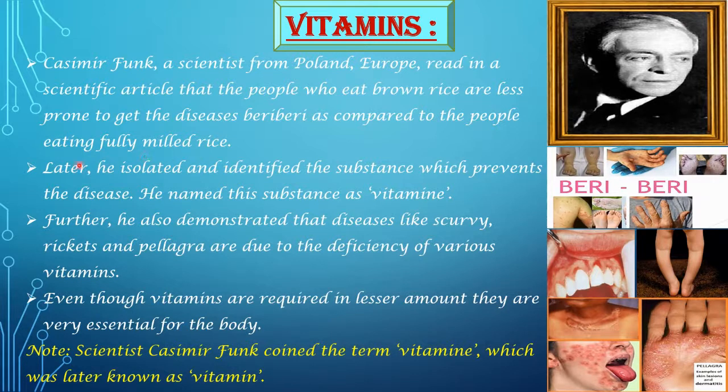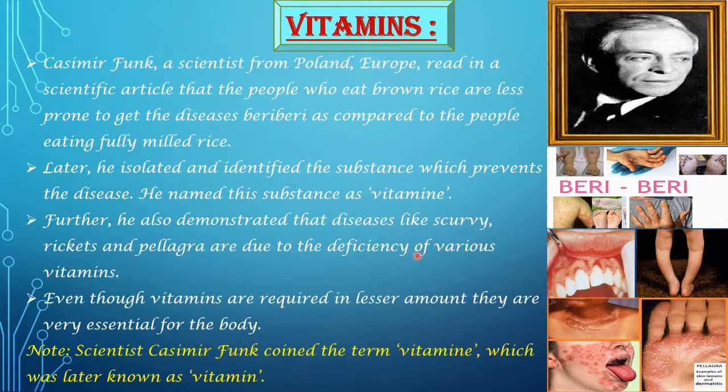Then later, Casimir Funk isolated and identified the substance which prevents the disease. He named this substance vitamine. Further, he also demonstrated that diseases like scurvy, rickets and pellagra are due to the deficiency of various vitamins.